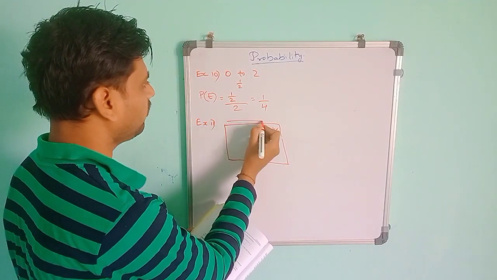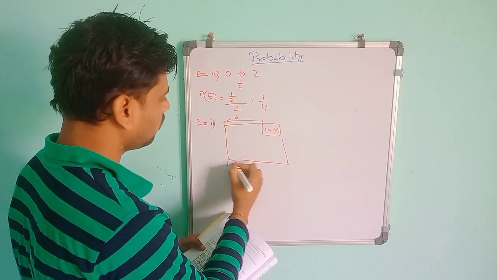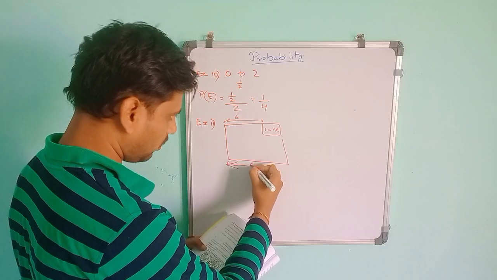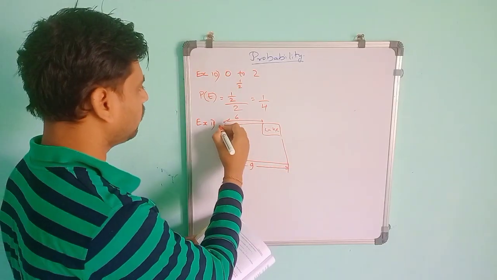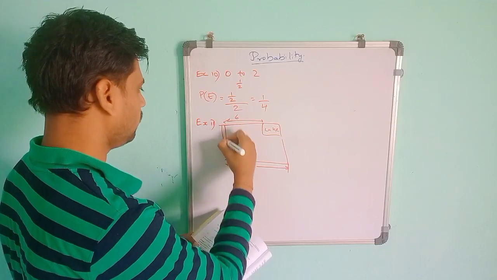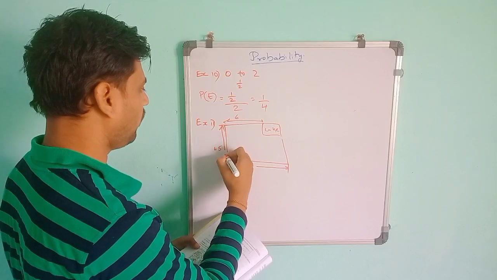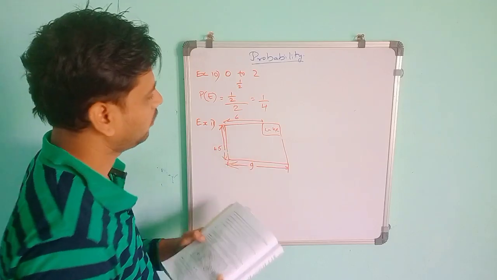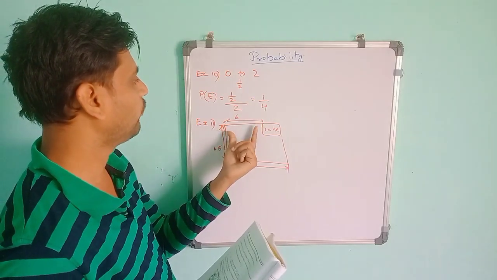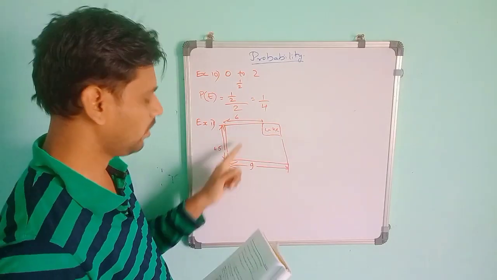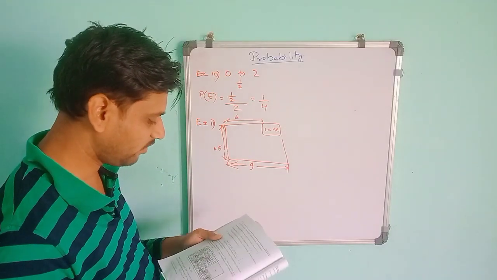Up to here is 6 kilometers, and the total length is 9 kilometers, and the breadth is 4.5. So the total is 4.5 by 9, and before the lake it is 6 kilometers. They ask what is the probability that it crashed inside the lake.